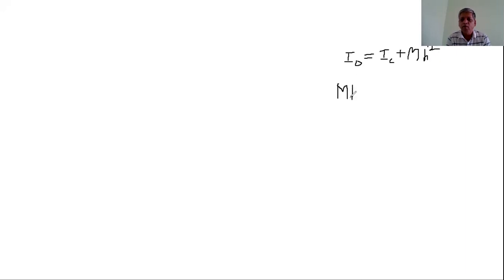Therefore, IO is written as MKO square in terms of radius of gyration, and IC is equal to MKC square.